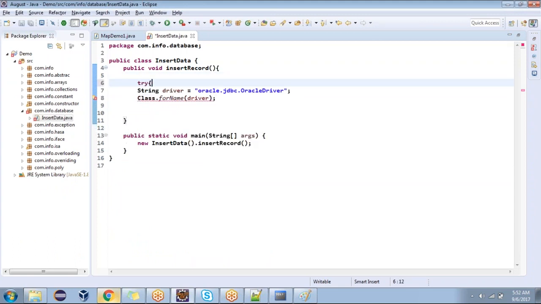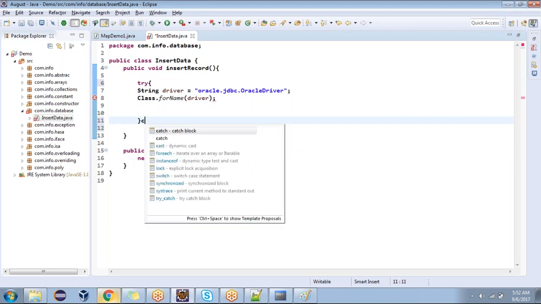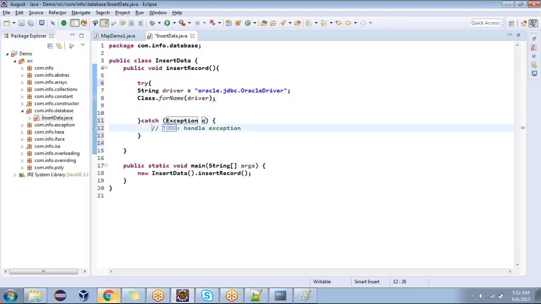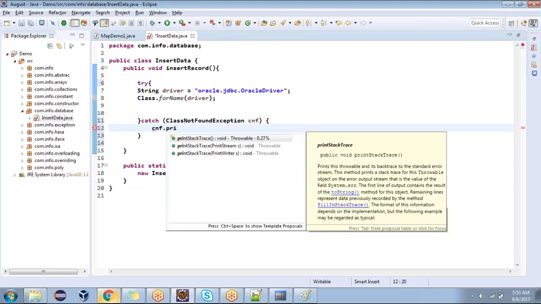Try-catch block. Try, you guys are with me? Catch Exception. What kind of exception are we going to catch? ClassNotFoundException, CNF. Now I'm going to write cnf dot, the method called printStackTrace, or you can write your own message. During the development phase, you write printStackTrace.